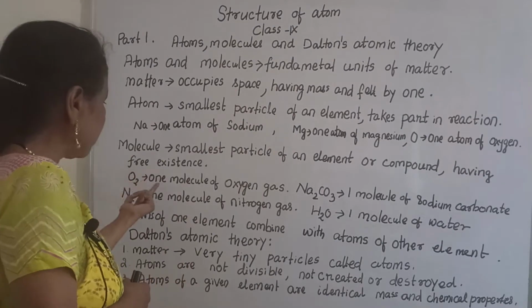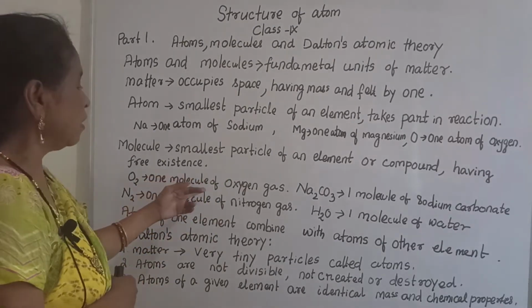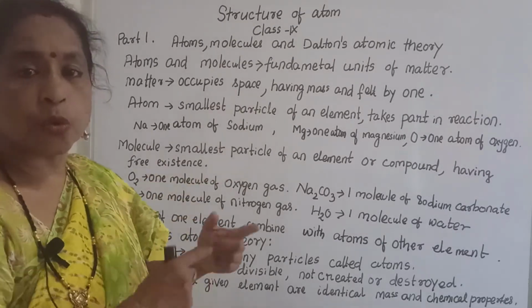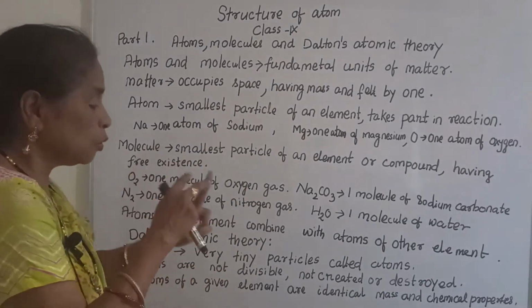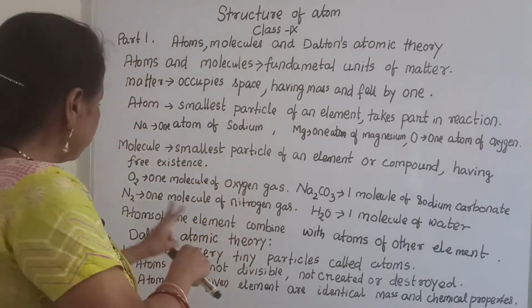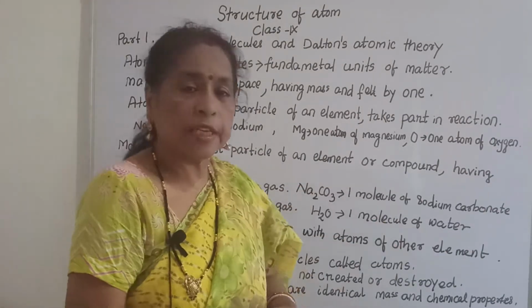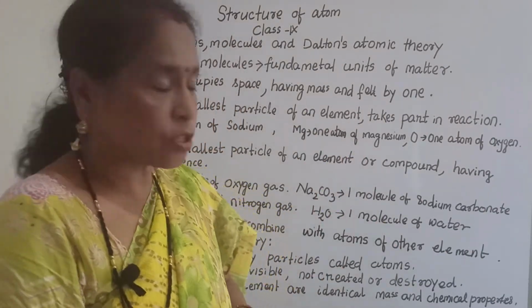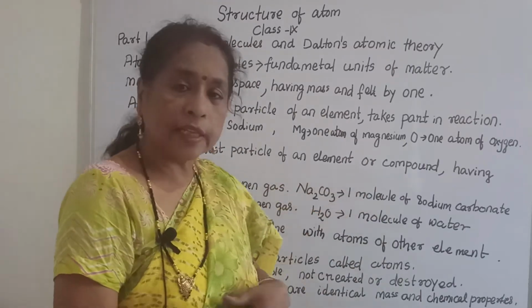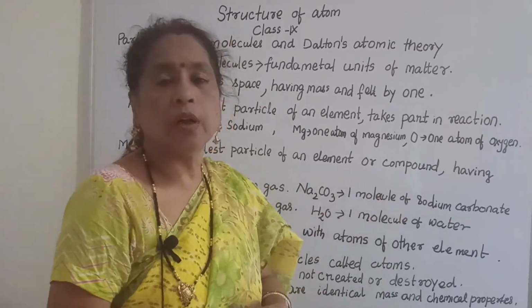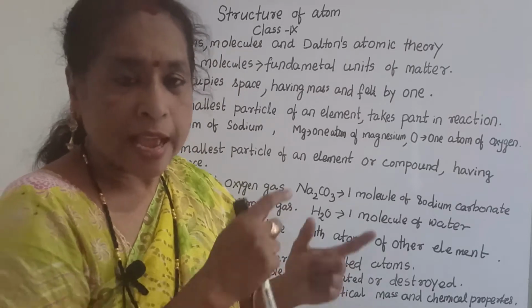For example, O2 is one molecule of oxygen gas, that means two oxygen atoms combine to give O2. Similarly Na2CO3, this is one molecule of sodium carbonate.